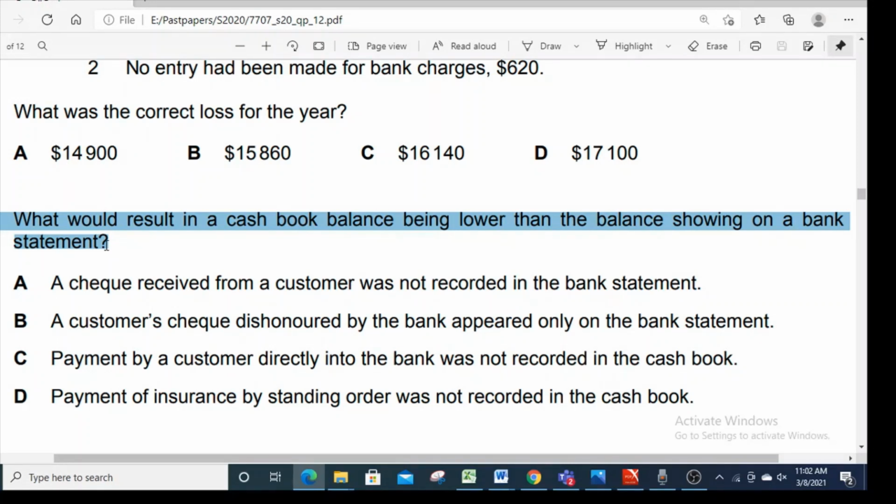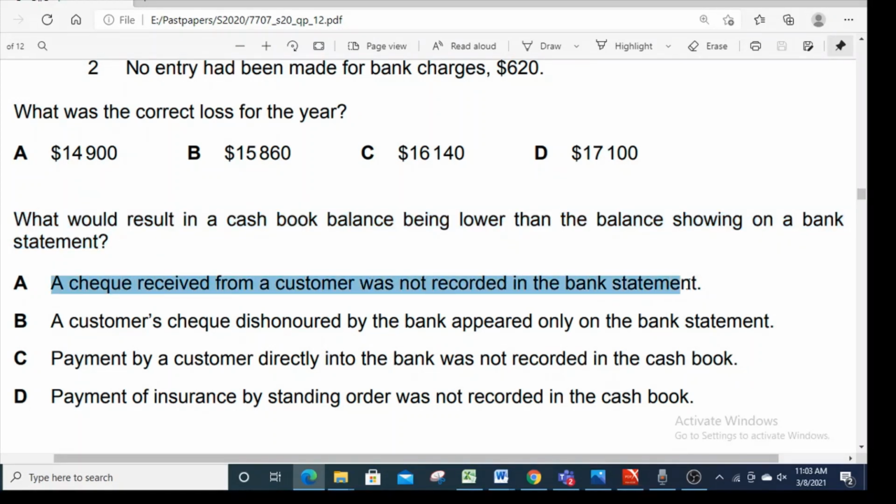Considering this situation where cash book is showing less balance than bank statement, it means that there is some receipt which has been recorded by the bank but is missing from cash book. Looking at option A, a check received from a customer was not recorded in the bank statement. In that scenario, the money has already been recorded in cash book, so cash book balance will be higher than bank statement. A is not the answer.